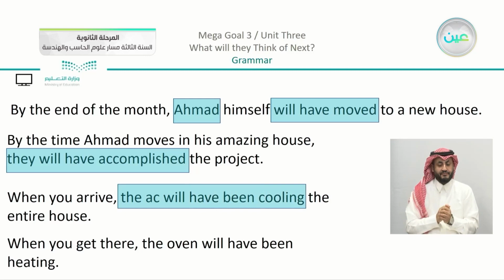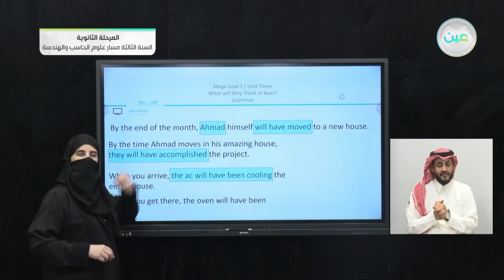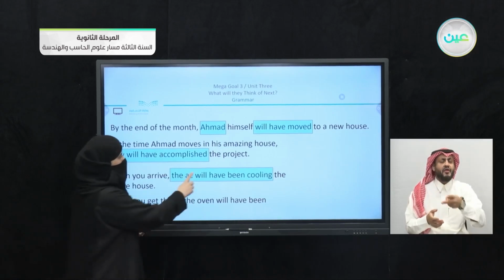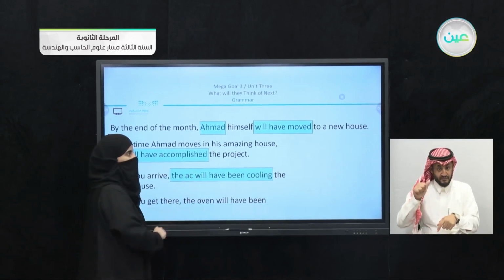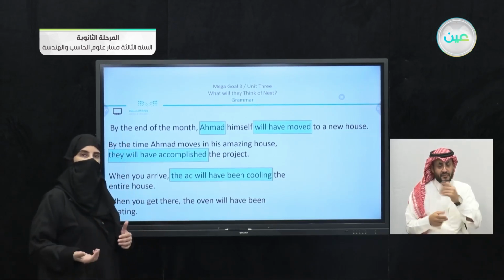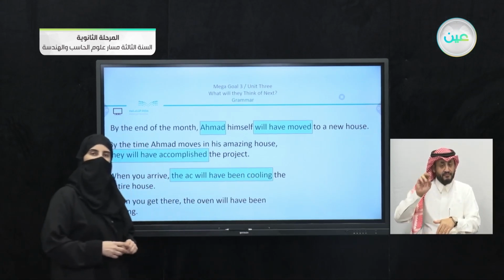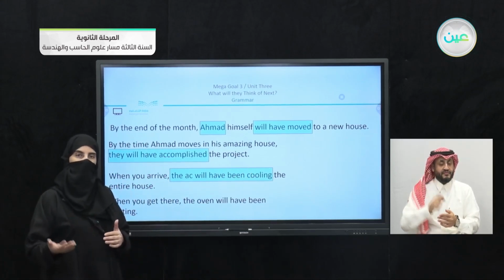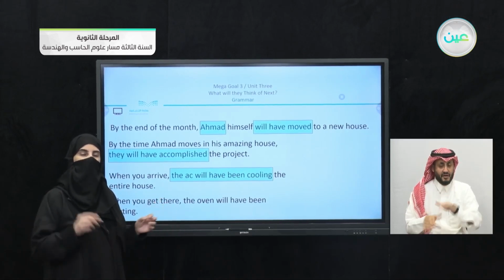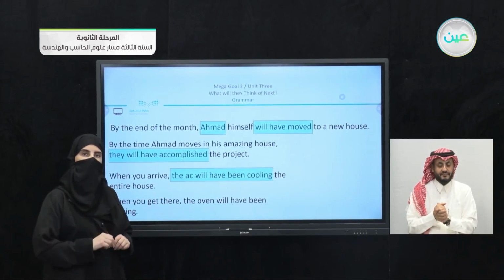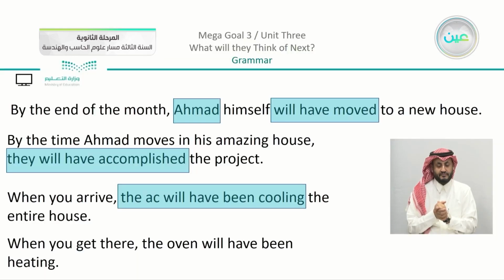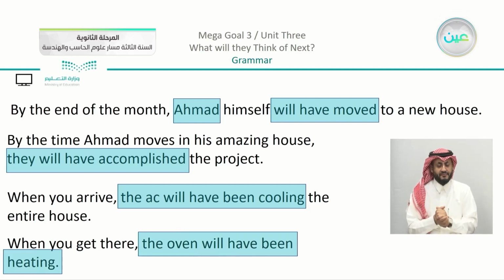Also, the AC will have been cooling. Now, what is different in this example from the ones before? You can see that we have here will, we have also have, but instead of using the past participle, we used been, the verb plus ing. So this means that we can also use the ing form in the sentence, but it has to be with been. The last one, when you get there, the oven will have been heating. This is just to make sure that we are on the correct form.